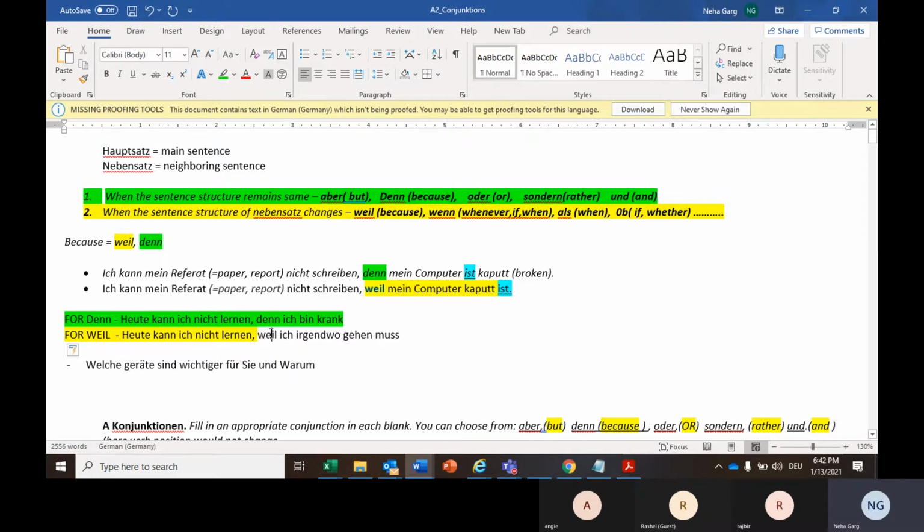I'll just try to use weil when you're saying because. Let's say I'm saying that my laptop is more important to me than my smartphone because on my laptop I can work. So similarly, you have to give the answer for warum also. Take 5 minutes and let's quickly do this exercise. Then we'll discuss. Verstanden? Okay.